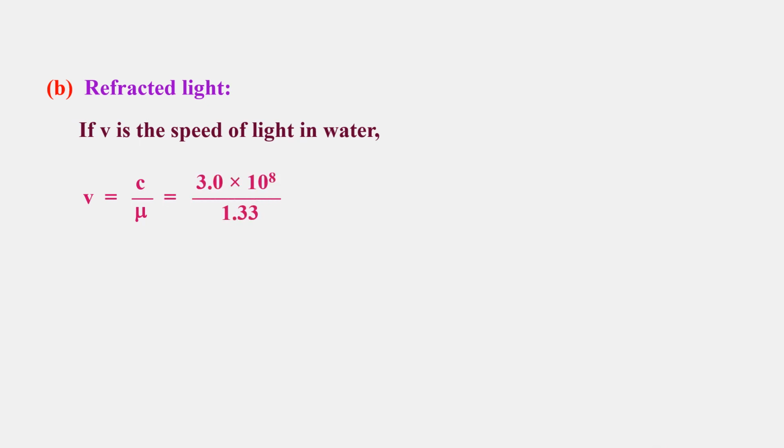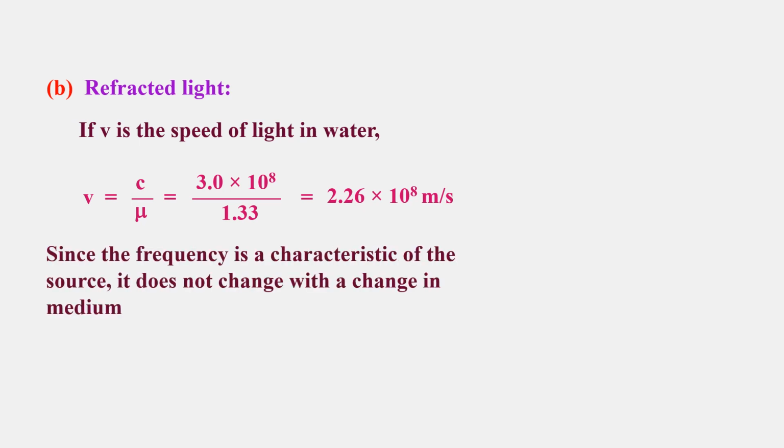Second one, the refracted light. If v is the speed of the light in water, the speed of light in water is equal to the speed of light in vacuum divided by refractive index, 3.0 into 10 to the power of 8 divided by 1.33. This gives rise to 2.26 into 10 to the power of 8 meter per second.